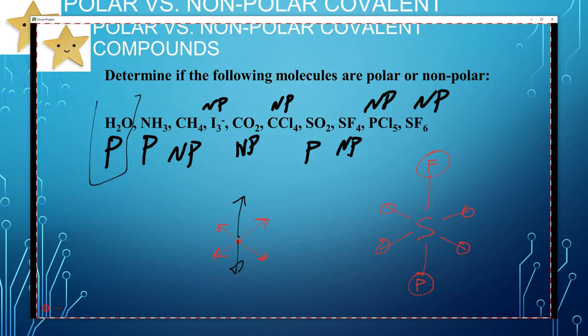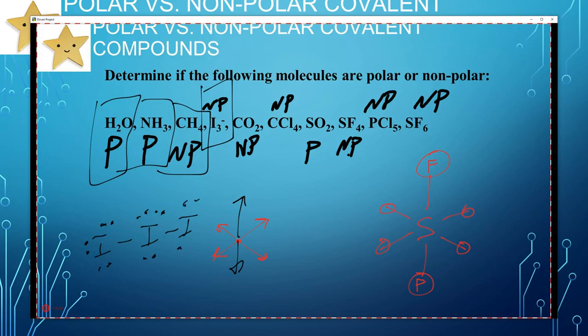So H2O is polar, NH3 is polar, CH4 is nonpolar, I3 is nonpolar. I3 is cool. It's 3 iodines attached like this. And it looks like this. This is the Lewis structure for it. It's a linear molecule. And so if you have a linear molecule like this, there's actually no dipoles here because they're all iodine, so that's nonpolar.